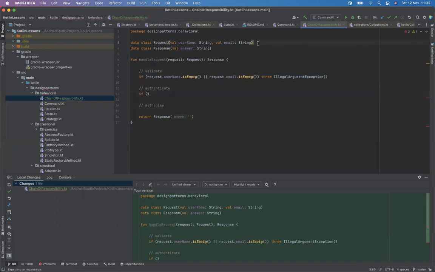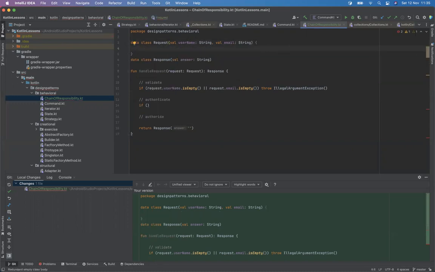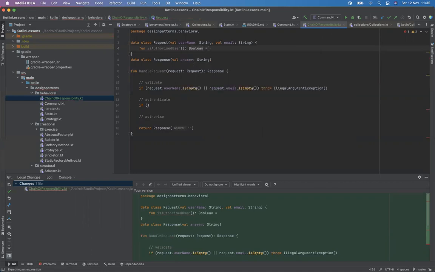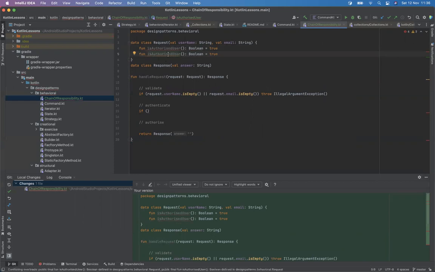Okay. So in order to authenticate, let's say we can use some flags. We can write a function here in the data class, something like is authorized user. Just imagine this is the implementation for authorizing the user, authenticating the user. Authorize and authenticate are different, you know that, right?